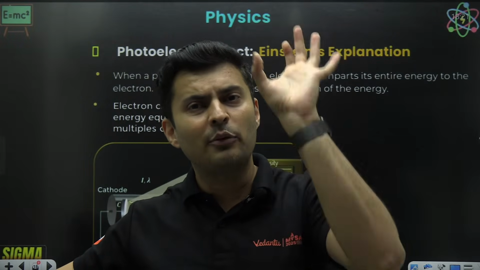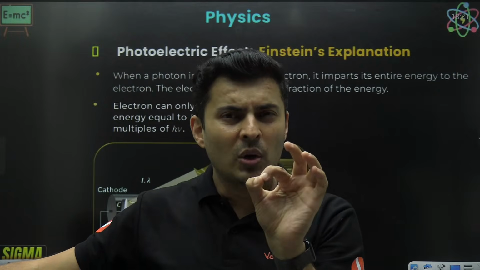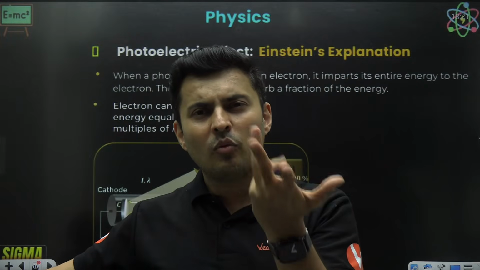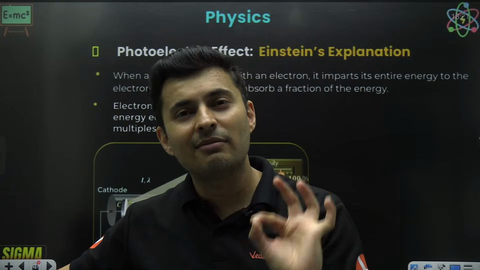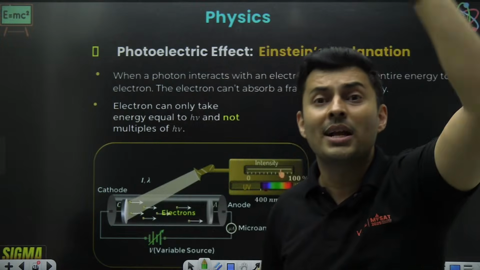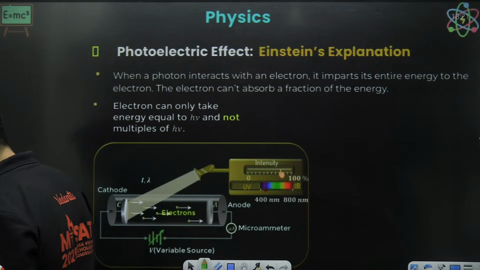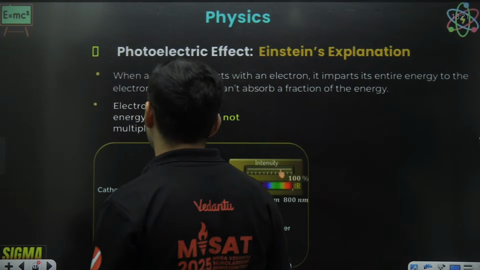Same way, imagine a photon comes with an energy of 30 electron volt, but to remove that electron I need only 20 electron volt. So the photon is having 30, the electron needs only 20. It will use up 20 electron volt to just come out. What will that 30 minus 20, which is 10 electron volt, do? That will be there with the electron in the form of kinetic energy, because now it will be moving. Yes, very good. Excellent.